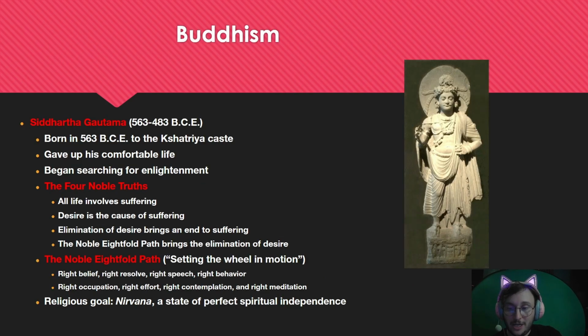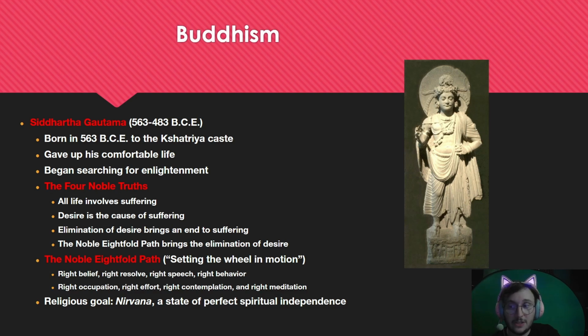Buddhism emerged after Jainism and focused on equality, and was a reaction against the strictness of Jainism and the strictness of Hinduism. Buddhism, although very strict as well, was a lot easier to follow. Buddhism was founded by Siddhartha Gautama, an Indian prince from the Kshatriya class. After seeing suffering for the first time, he renounced his comfortable life and went on a search for enlightenment. He meditated for 40 days under a tree and discovered the Four Noble Truths.